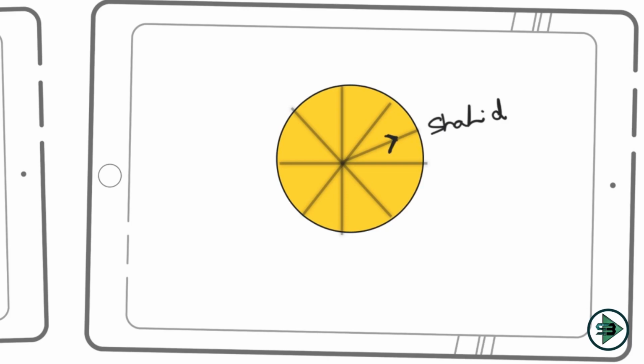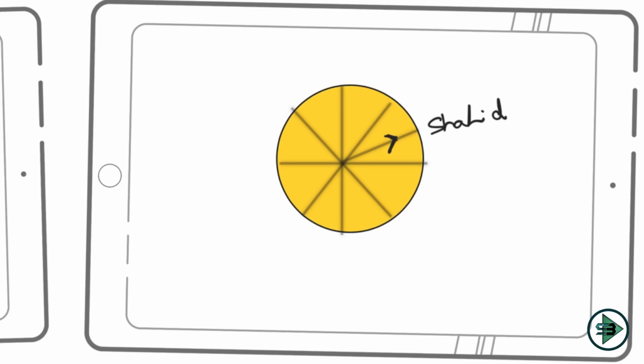Now you can start with Shahid anywhere. Place Shahid anywhere on these 9 seats, you will always get the right answer. And if you want to check if your answer is correct, just go clockwise or anti-clockwise, and you should get the same sequence, which means your answer is correct. So I know Shahid is sitting here, he is looking outside, and that is something I'm sure about, that's why it's in black. Something that I'm not sure about, I'll put in other colors, and finally when I become sure about it, I'll put it in black. So remember this as a link.